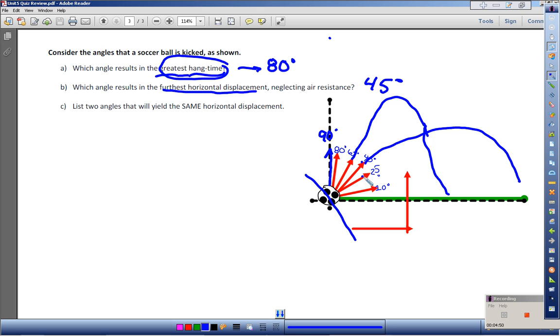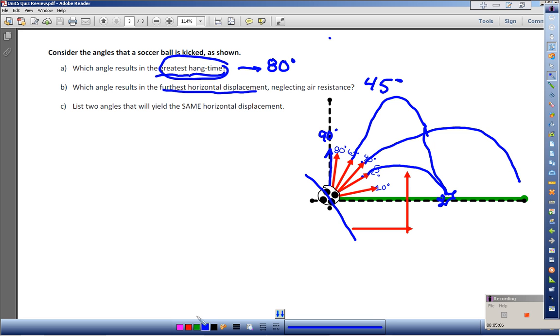And at a 25-degree angle, I don't have as much hang time, but I have lots of downfield velocity, because now my vector is more oriented in the horizontal direction. But because I don't have much hang time, I end up hitting at the same spot as I did for the 65-degree angle.